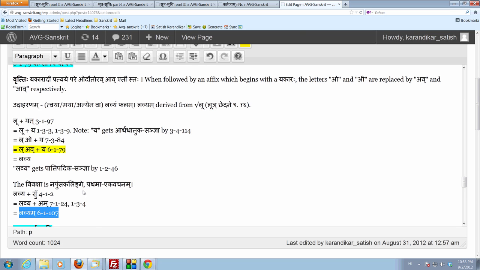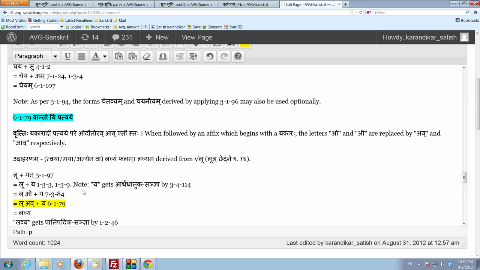So this is a sandhi rule which we just happen to require right now. This is not, of course, the main topic right now, but we needed this sutram because in order to get the avadeshaha, we could not have used echoyavayavaha. Echoyavayavaha only applies achipare. That could not have been used here. That's why we need this sutram vanto yi pratyaye. This is a simple extension of 6178. Always make the connection with what you already know. That way it will be easy to remember these rules. So, vanto yi pratyaye 6179.